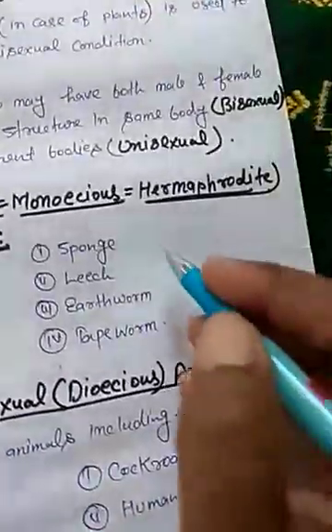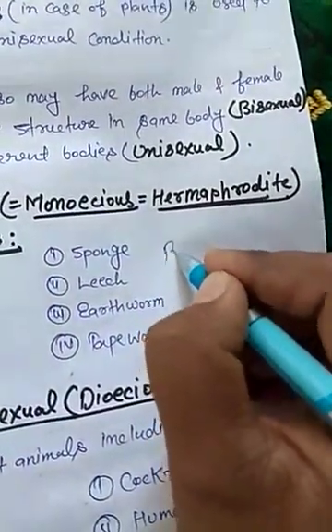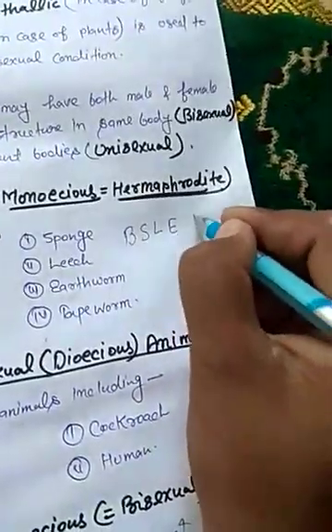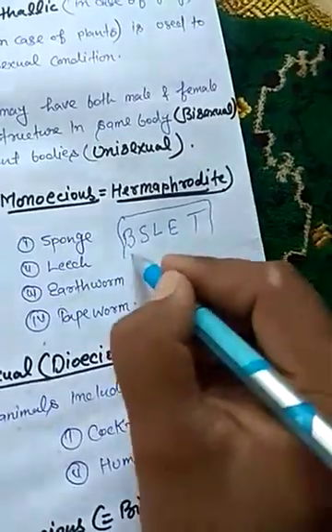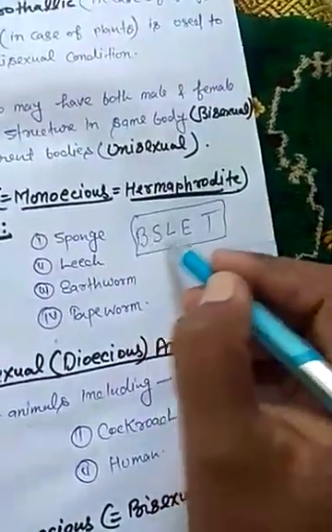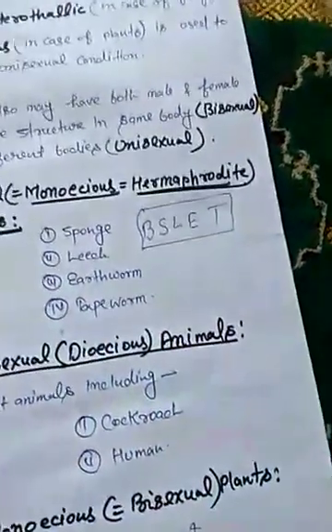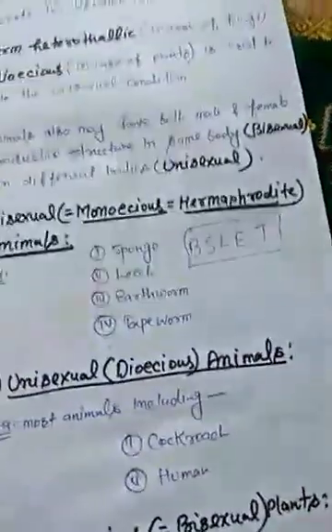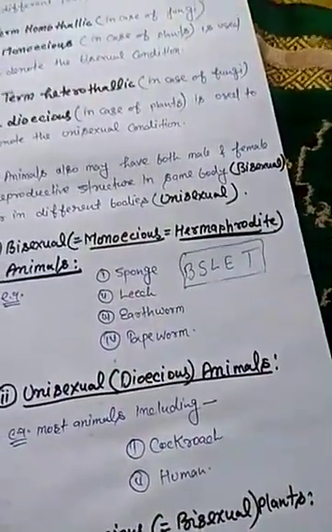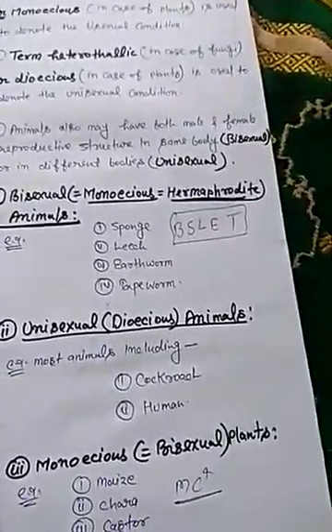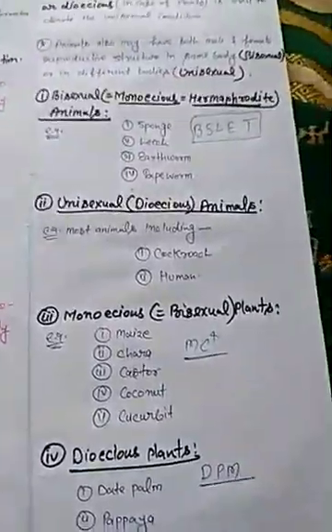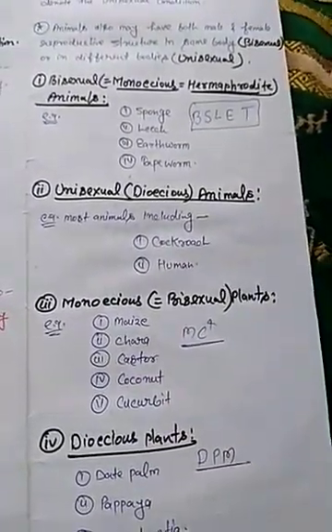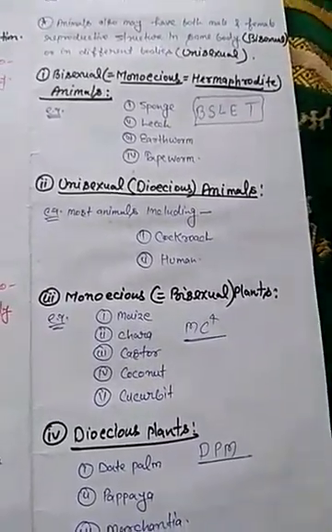Students, we learn some important trick. BSLET. B means bisexual animal, S sponge, L leech, E earthworm, T tapeworm. So BSLET, examples of bisexual animal: sponge, leech, earthworm and tapeworm. An example of unisexual animals: cockroach and human.